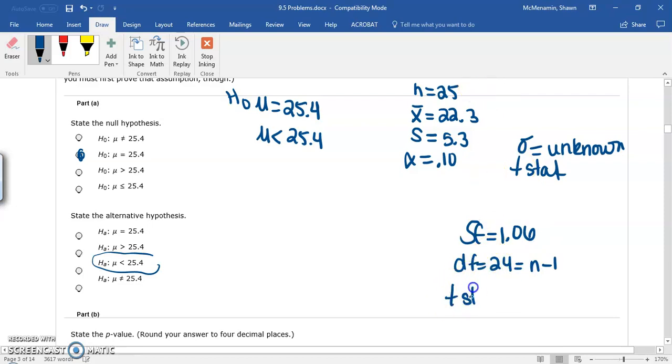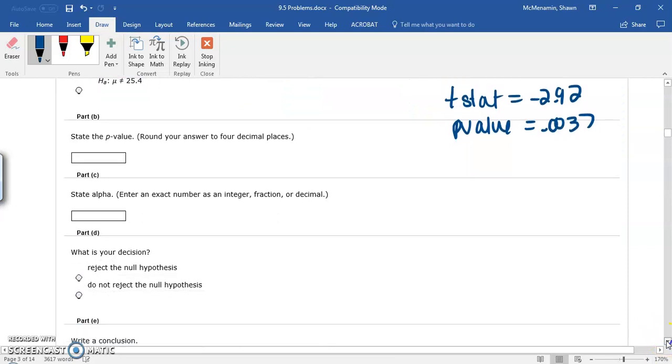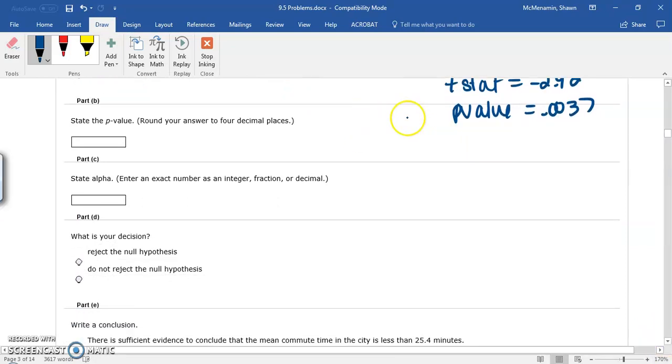Our T-stat is negative 2.92 and our p-value is 0.0037. Our alpha is 0.10.